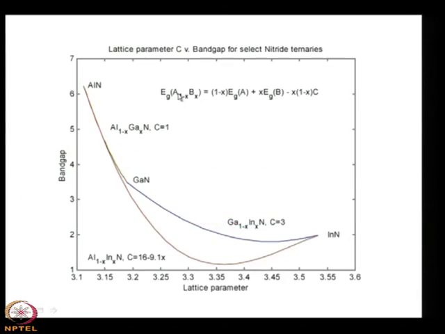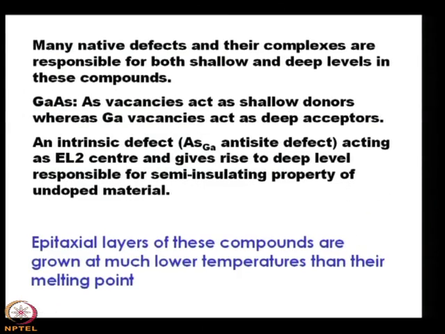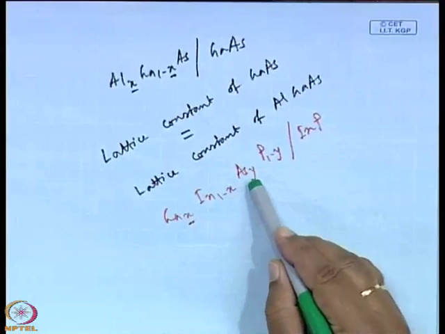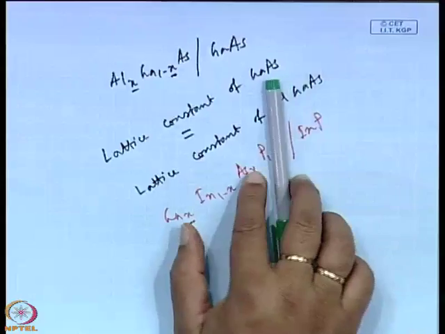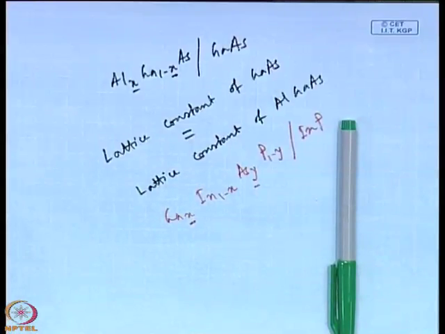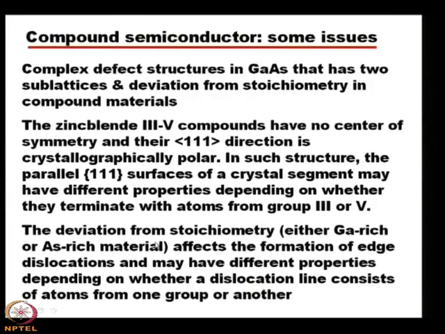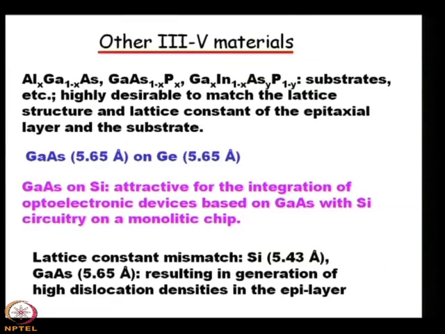And in that case, that we have mentioned earlier, gallium arsenide and indium phosphide are extensively used as substrates for a wide variety of electronic and optoelectronic materials, because for most of the materials, by choosing proper values of x and y, or the proper value of x, or the proper value of y, you can grow on either gallium arsenide or indium phosphide substrate. So, in that sense we can say that lattice matching is important.